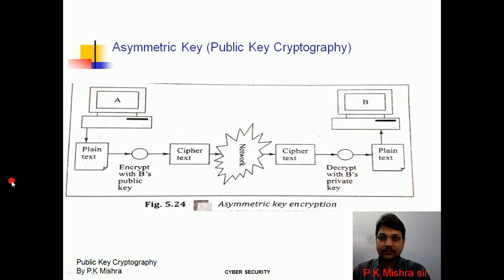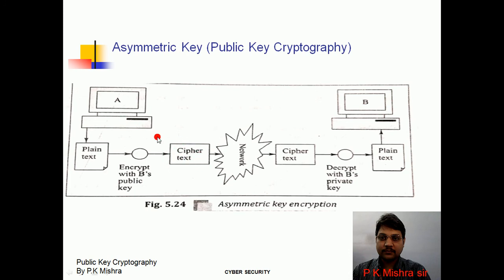Now suppose A wants to send a message to B. Both parties have two keys, a public key and a private key. A will take a plain text and encrypt it with receiver B's public key, and the output is a ciphertext.